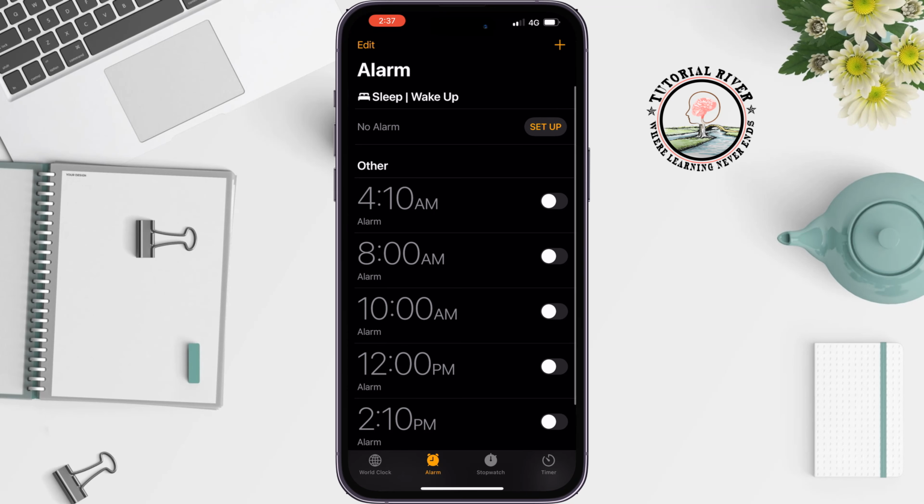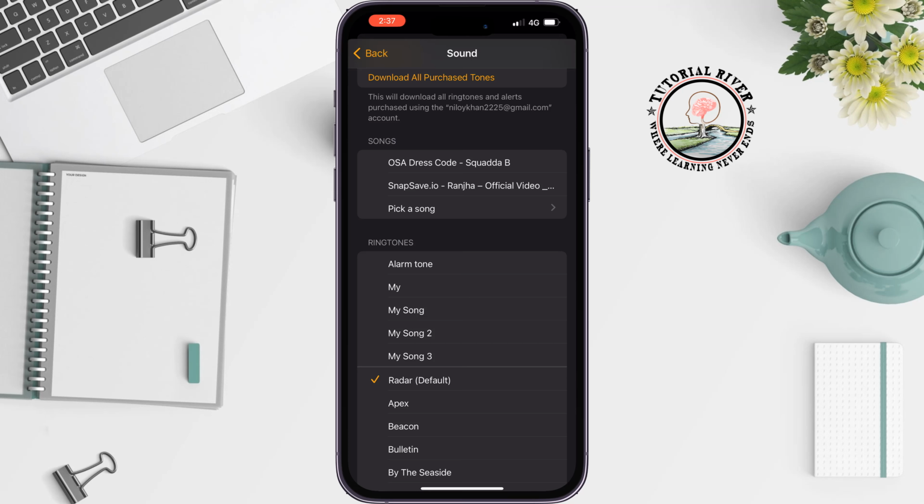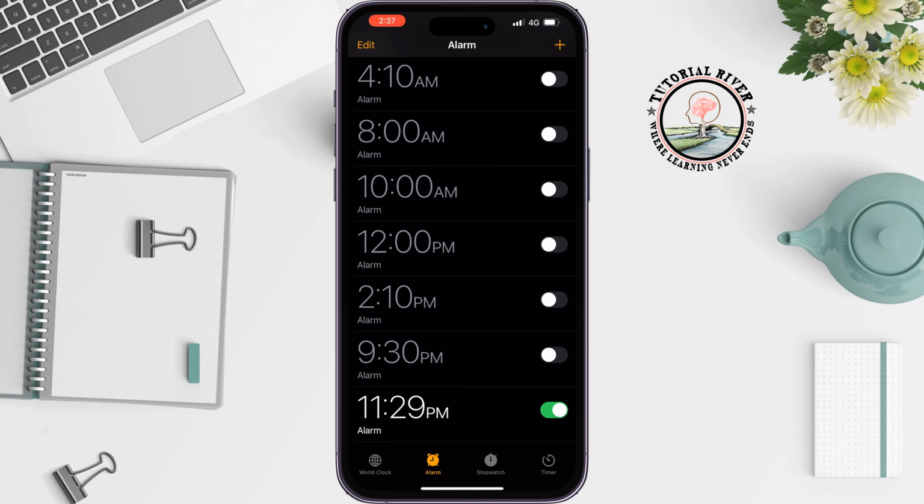Open your clock, tap on this plus icon at the top right and set a new alarm and tap on sound, and here you will get the custom alarm tone you just created. So select this and save. This is how we can do it.